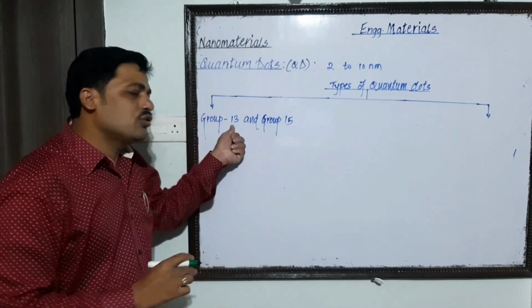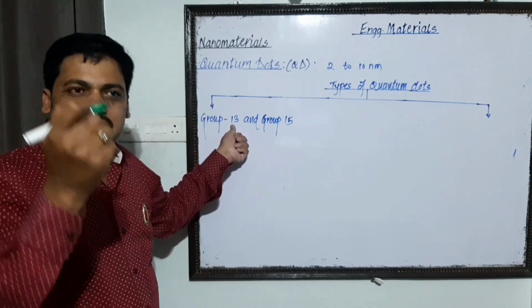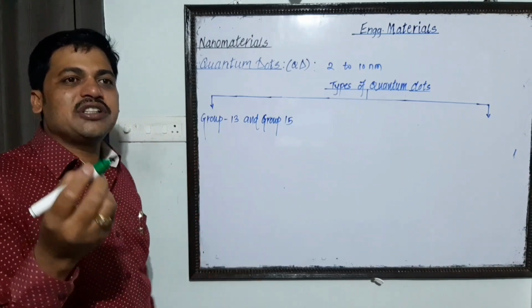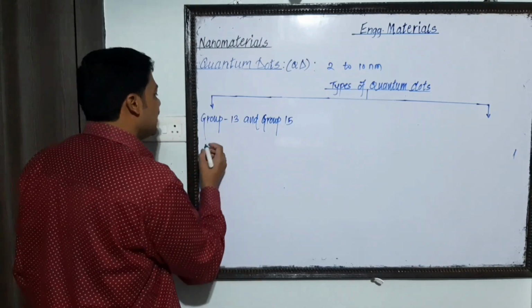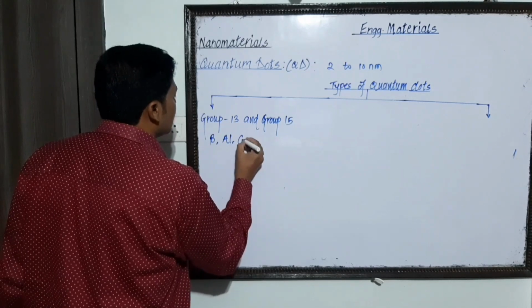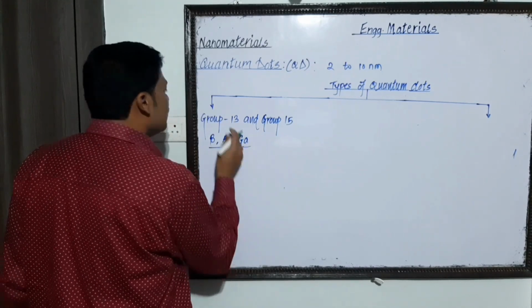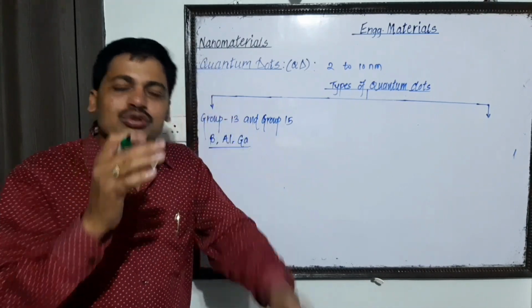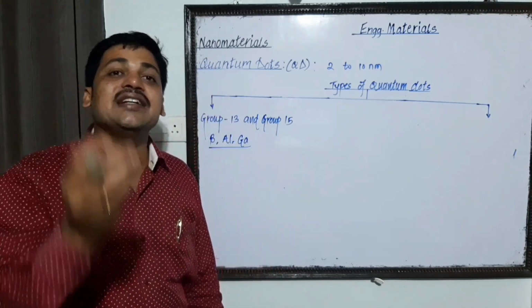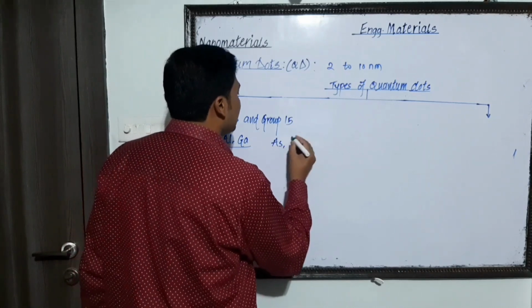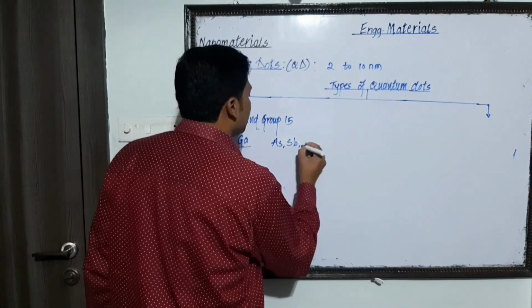That means some elements from group 13, boron, aluminium, gallium, and some elements from group 15, arsenic, antimony, bismuth.